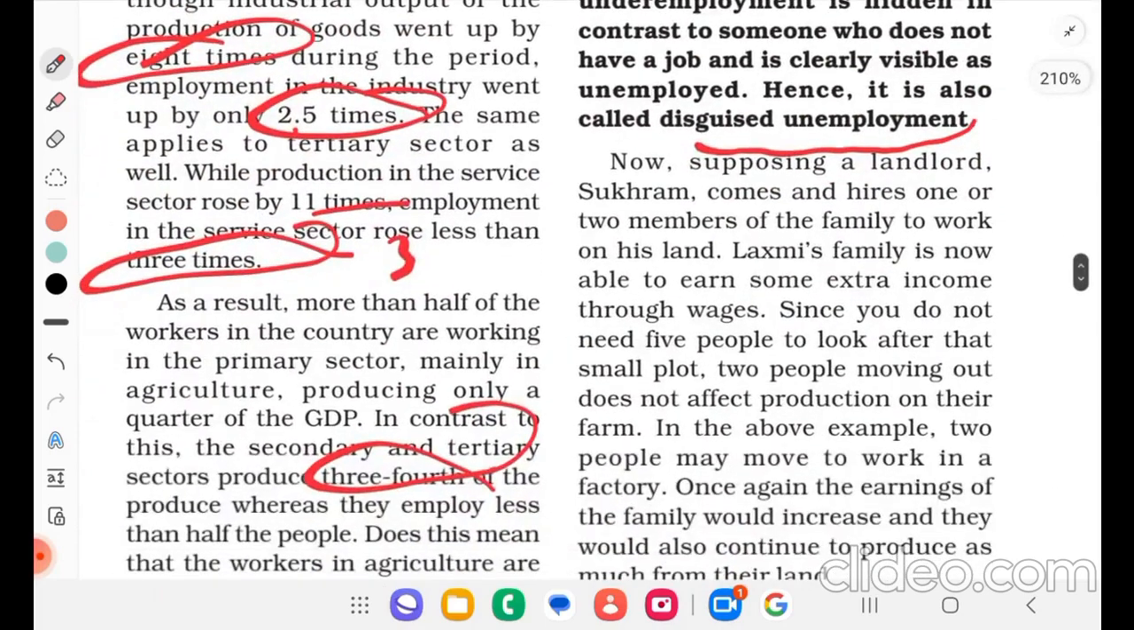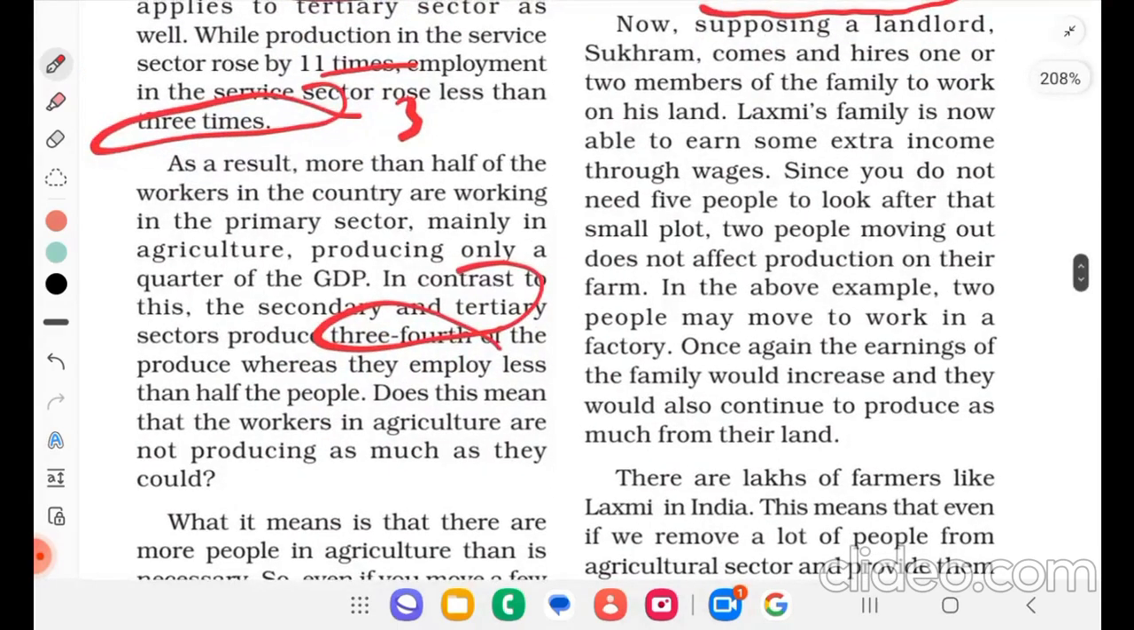Now, supposing a landlord, Shukram, comes and hires 1 or 2 members of the family to work on his land. Lakshmi's family is now able to earn some extra income through wages. Since you do not need 5 members to look after that small plot, 2 people moving out does not affect production on their farm. In the above example, 2 people may move to work in a factory. Once again, the earning of the family would increase and they would also continue to produce as much from their land.